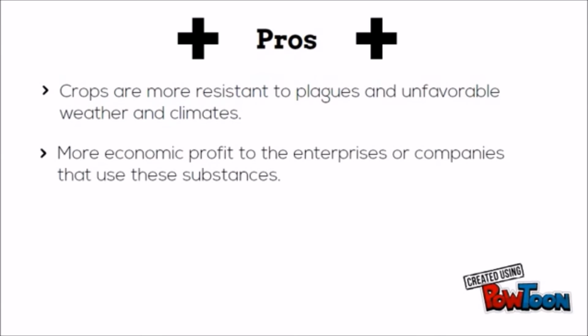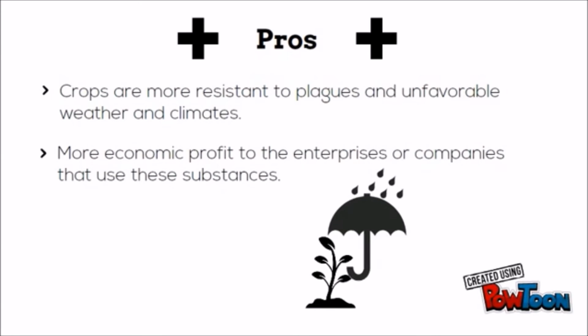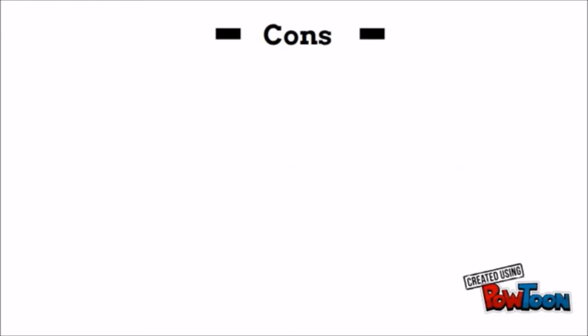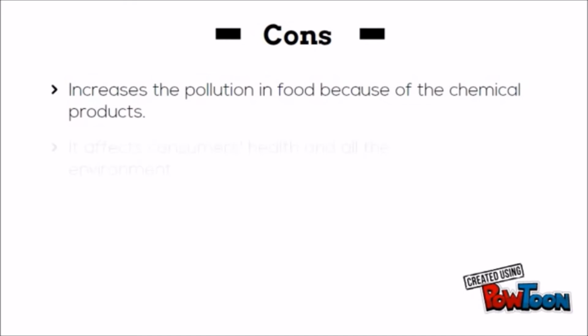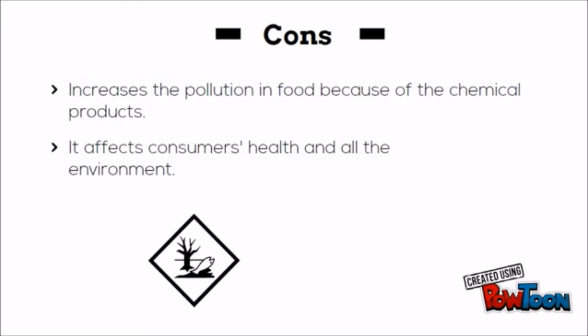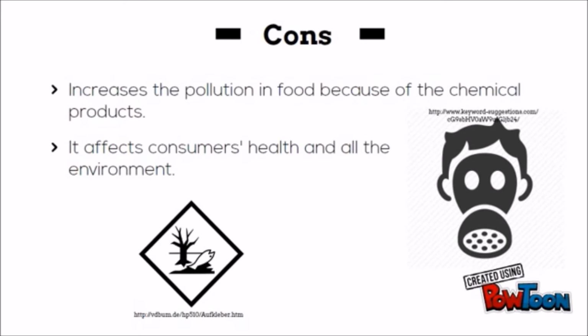Profit. Crops are more resistant to plagues and unfavorable climate, and more economic profit to the enterprises. Damaging. Increased pollution in food because of chemical products usage and affect consumers' health.